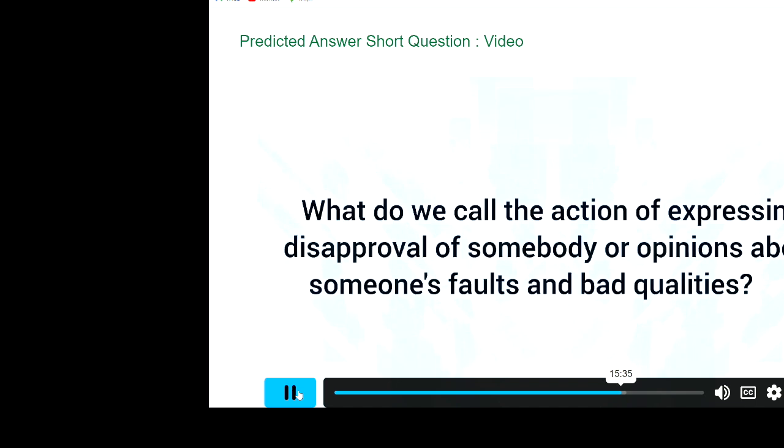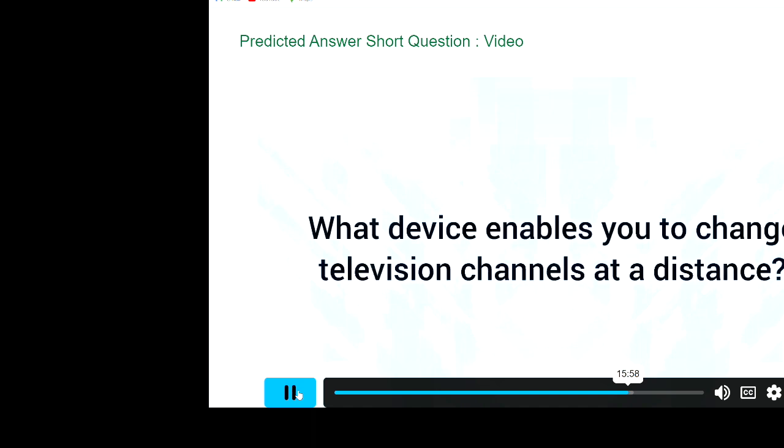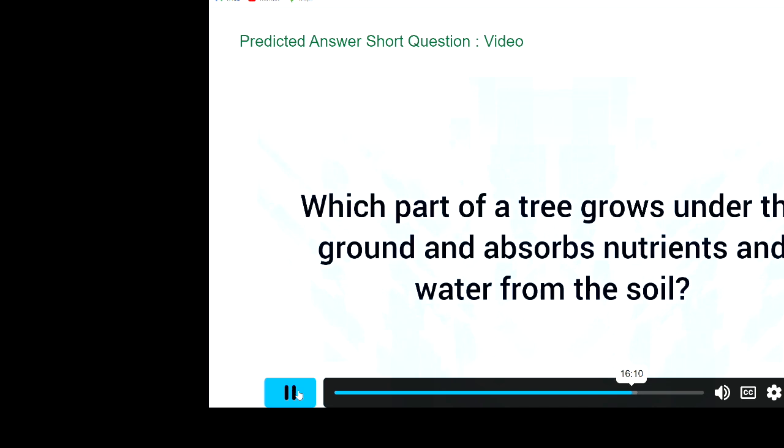What do we call the action of expressing disapproval of somebody or opinions about someone's faults and bad qualities? Criticisms, critique. What do we call a state of being untidy, badly prepared, or badly organized? Disorder. What device enables you to change television channels at a distance? Remote control. Which part of a tree grows under the ground and absorbs nutrients and water from the soil? Root.